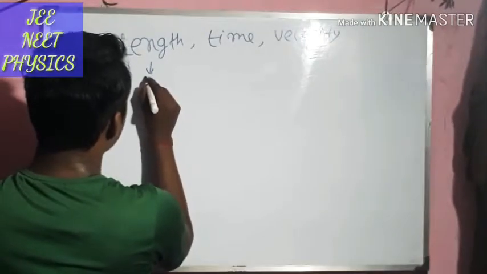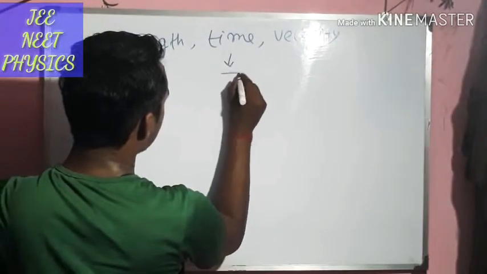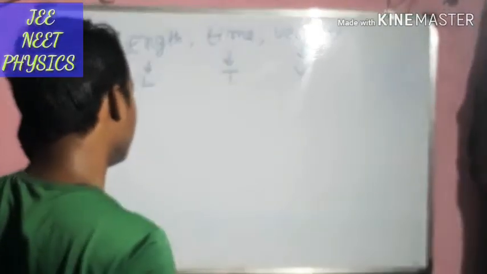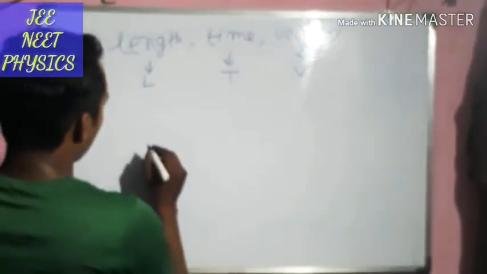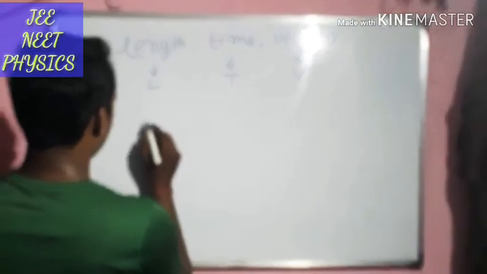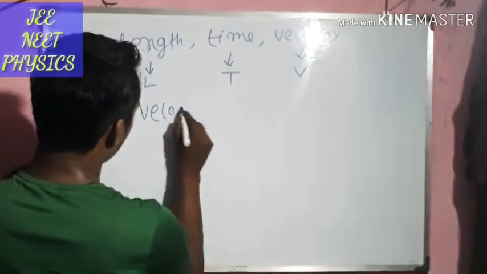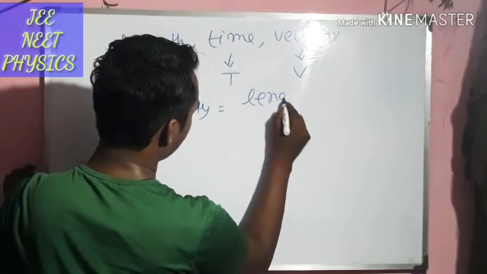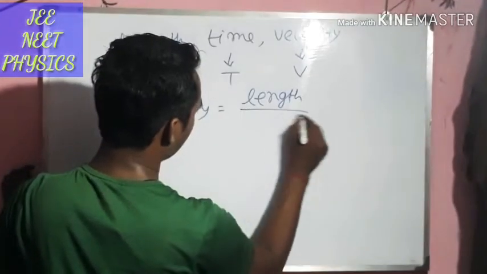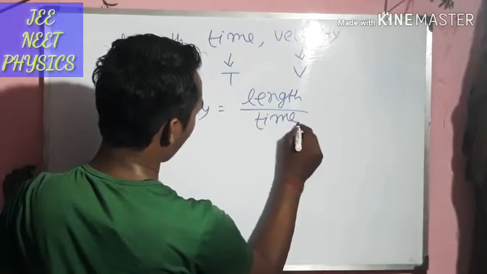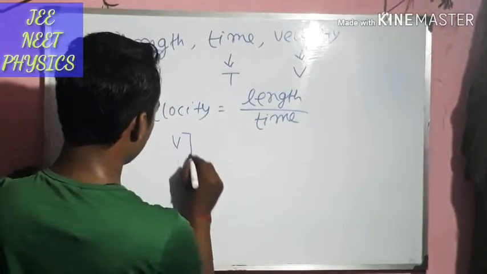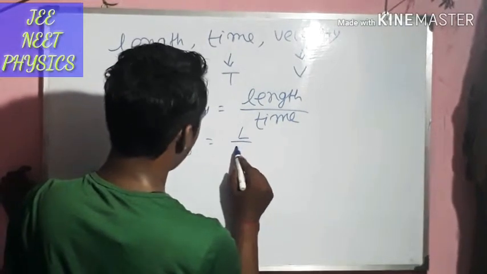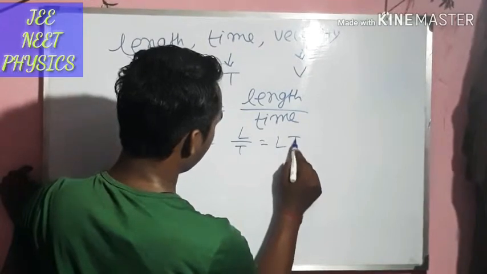Dimension of length is L, dimension of time is T, and dimension of velocity is V. First of all, velocity is equal to length by time. From the dimension point of view, dimension of V is equal to dimension L by T, that is LT inverse.